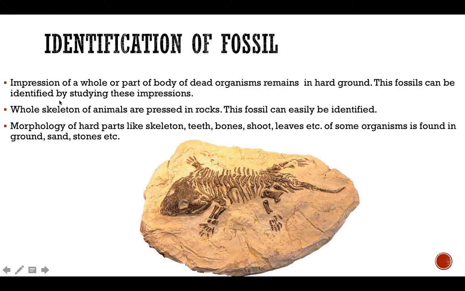The next type of fossil is the whole skeleton of animals pressed in rocks, and this fossil can be easily identified. Similarly, we also find fossils of the morphology of hard parts like skeleton, teeth, bones, foot, lips, etc. of some organisms.